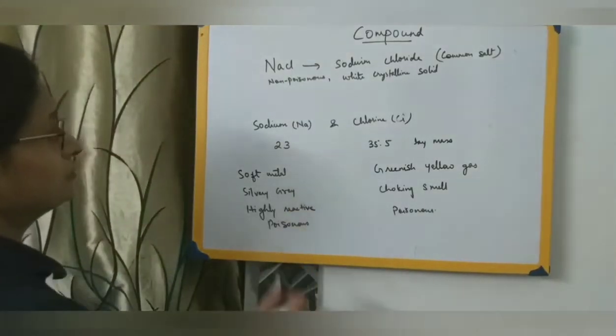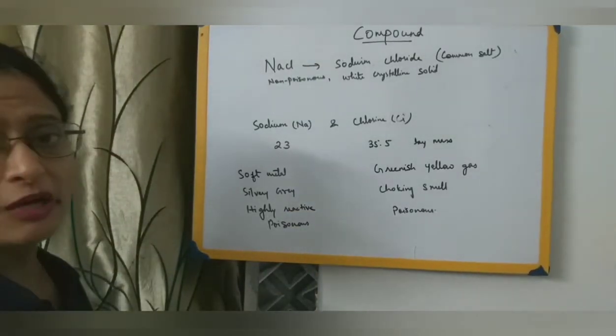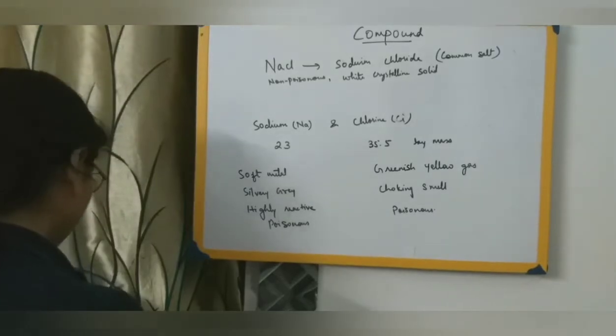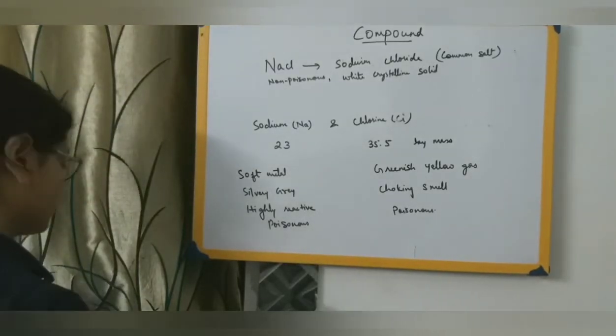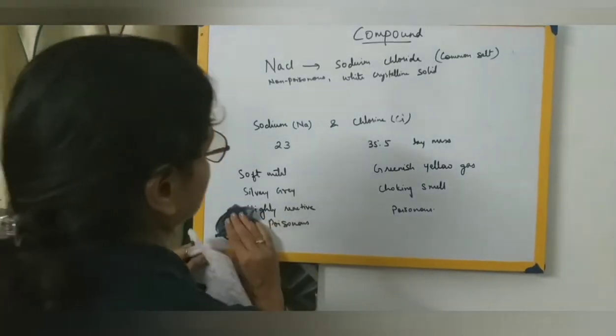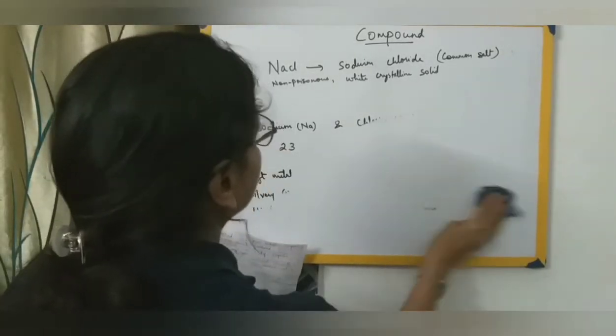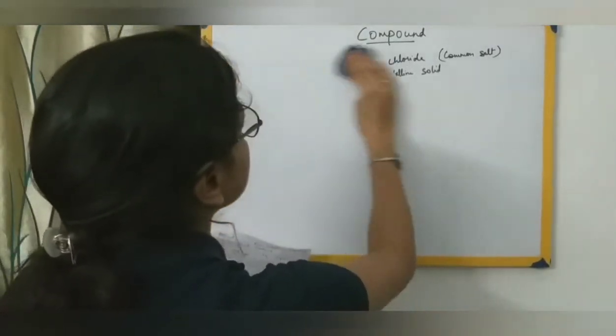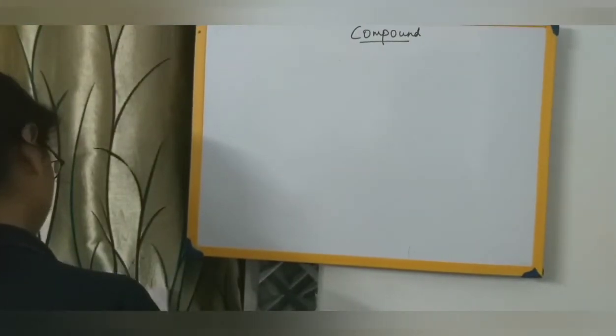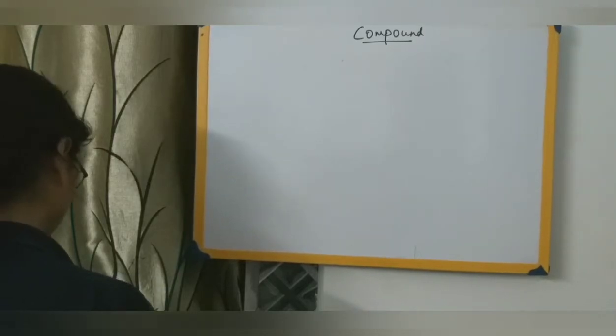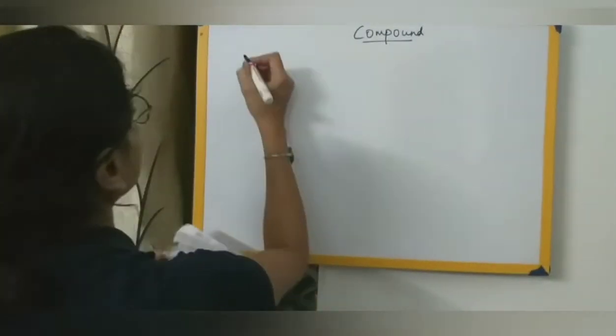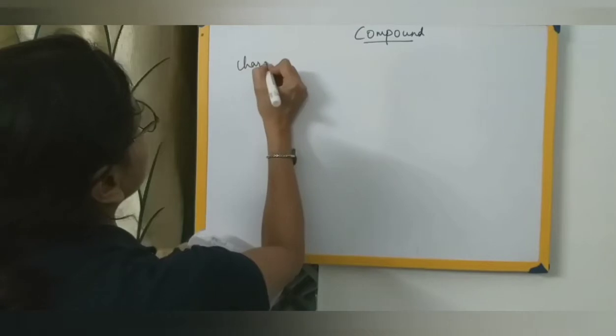So these are certain characteristics of compounds. We come to a few more characteristics of the compound. So, characteristics.